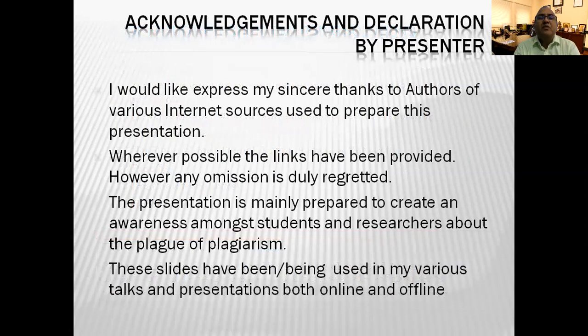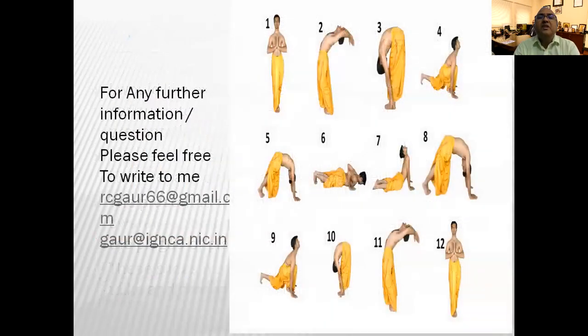I want to acknowledge all the presenters. Here I want to tell you that similarities are not plagiarism, but plagiarism is defined on the basis of similarity. That is also true. So it is very important that you know how a particular plagiarism detection software checks the contents. You should also know how to analyze those similarities using proper citation rules.